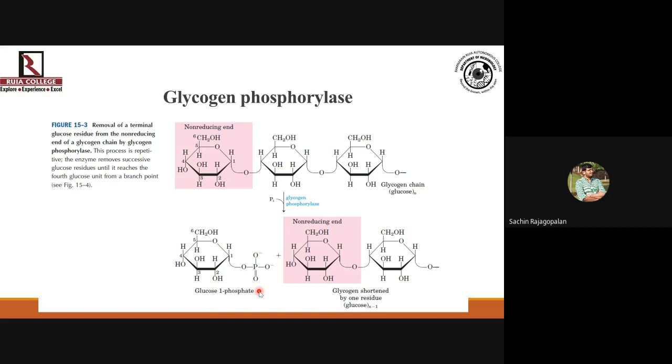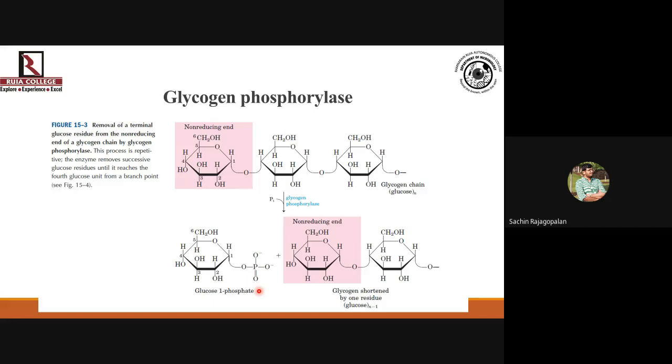So you used to use an ATP there as a source of phosphate. Do you remember that? So you're spending energy there. But in this kind of a scenario, you don't have to spend ATPs because you have already phosphorylated it while breaking down glycogen itself. So you are saving a lot of energy.